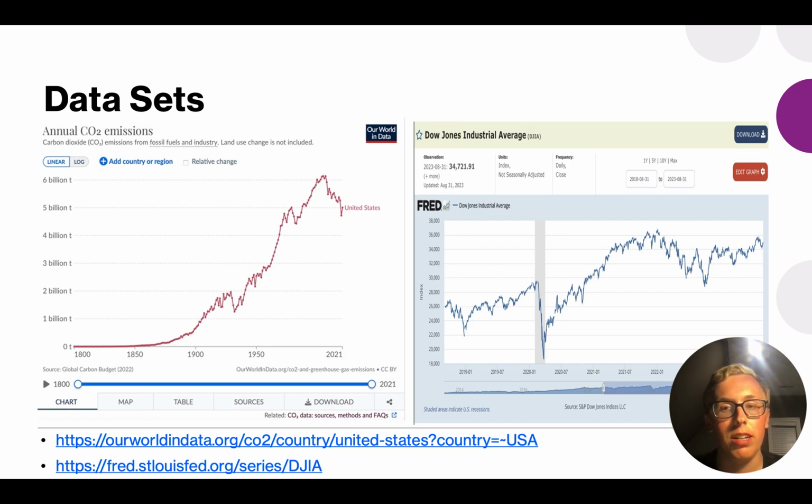The first of which is a data set from Our World in Data, which illustrates the United States' annual CO2 emissions. The data is structured here as time series data, with the annual amount of emissions recorded in billions of tons, plotted for each year since around 1800.